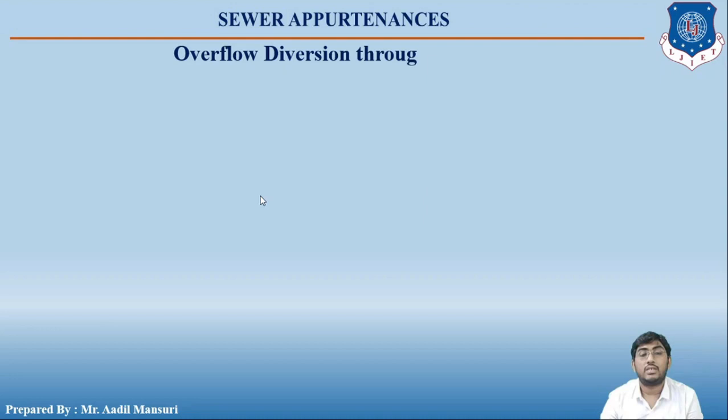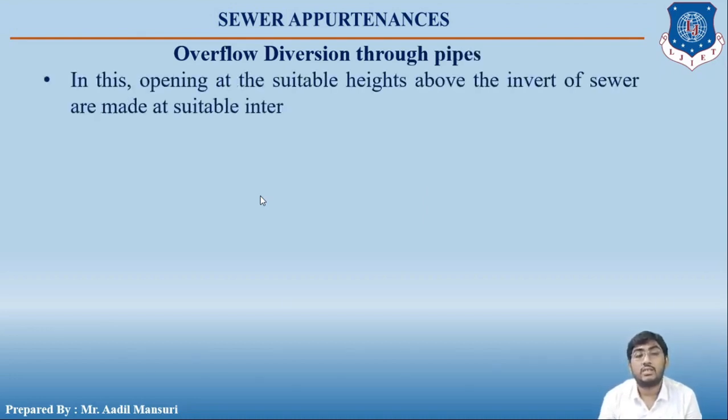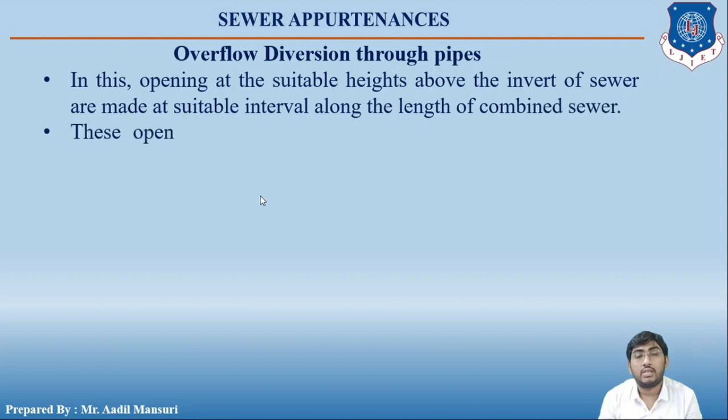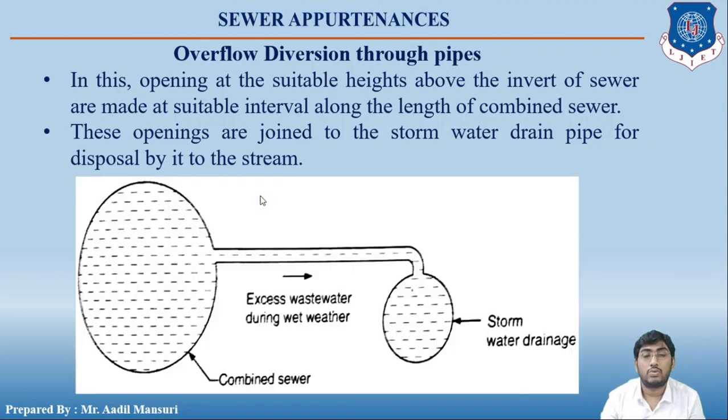Next topic is overflow diversion through pipes. In this type of appurtenance, openings at suitable heights above the inverts of the sewer are made at suitable intervals along the length of the combined sewer. These openings are joined to the storm water drain pipe for disposal into the stream.